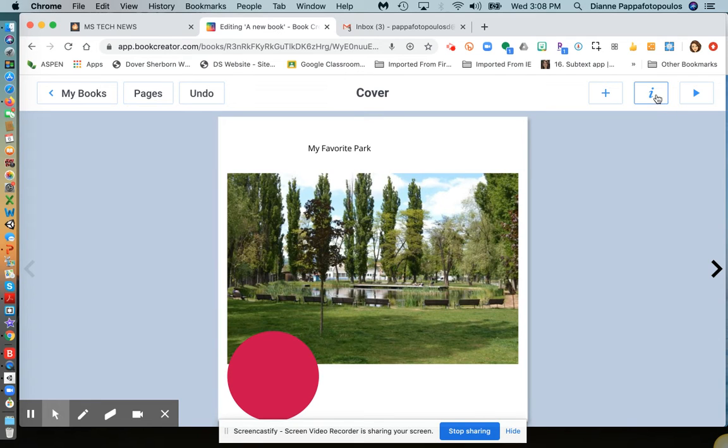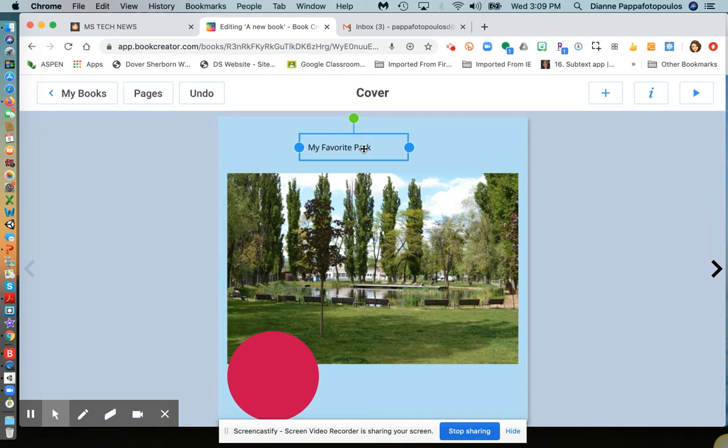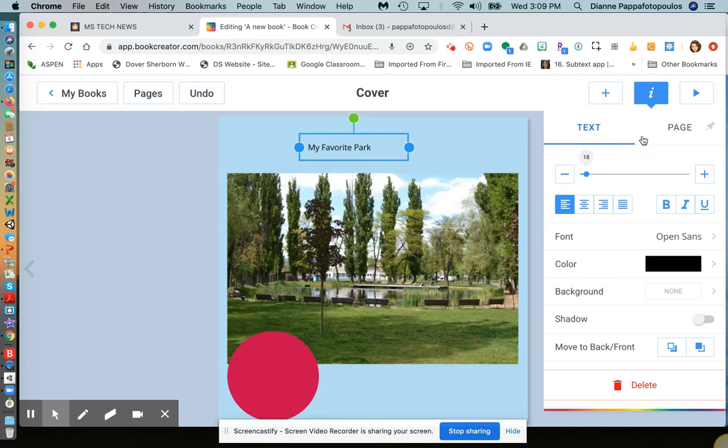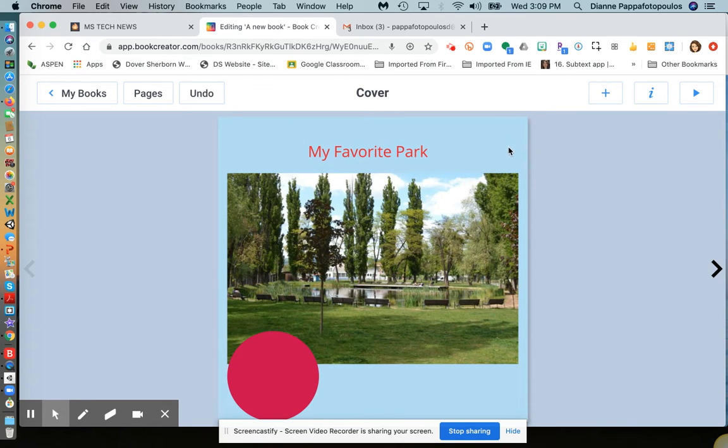Notice if I click on the inspector, the little eye here, it is bringing up the entire page. I can give it a background color, but it will only allow me to make changes on whatever is actually selected. So in this case, the entire page is selected. If I click on my favorite park and click on the eye, now I can change the text size. Do that. And I may want to change the color to red. Okay, so that's my first page.